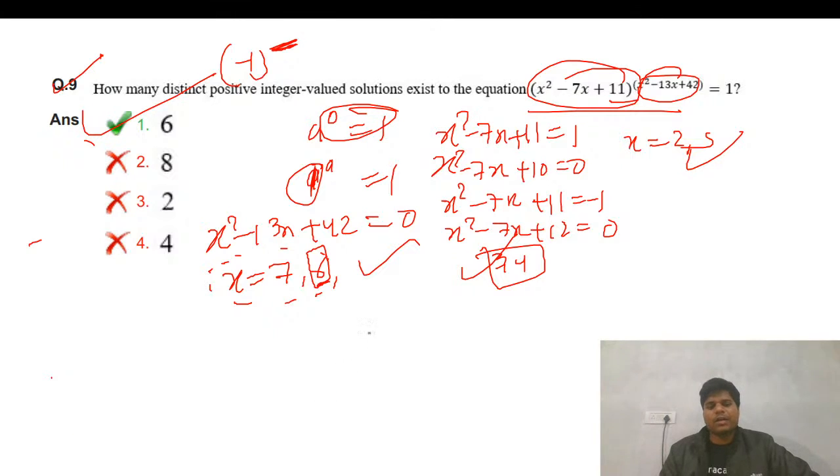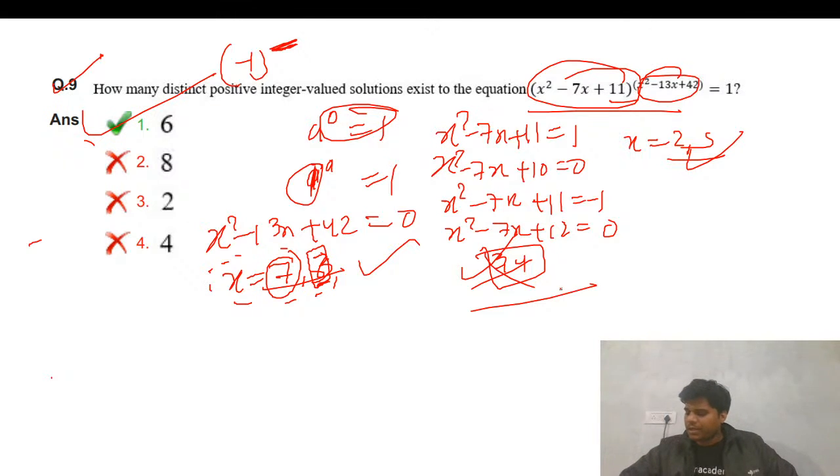Suppose this was also even. Is this fine? Anyone has doubt? So these are the 6 solutions. Suppose our power, this was like 3. Then we don't have these 2 solutions, because the power is not even, so that we cannot make this 1.